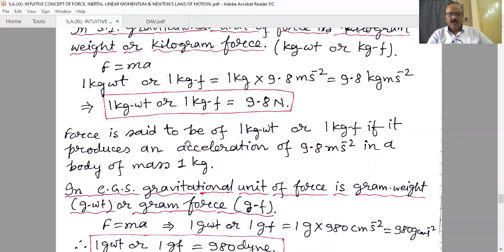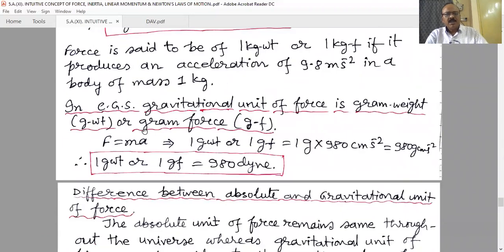Force is said to be 1 kg weight or 1 kgf if it produces an acceleration of 9.8 meter per second square in a body of mass 1 kg. In CGS, the gravitational unit of force is gram weight or gram force. Similarly, 1 gram weight or 1 gram force is 1 gram into g, the acceleration due to gravity in CGS system, that is 980 centimeter per second square.